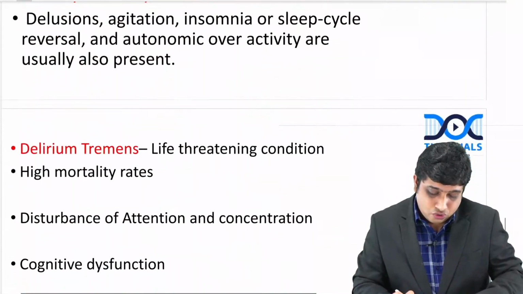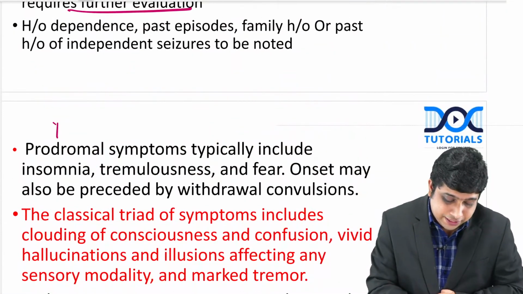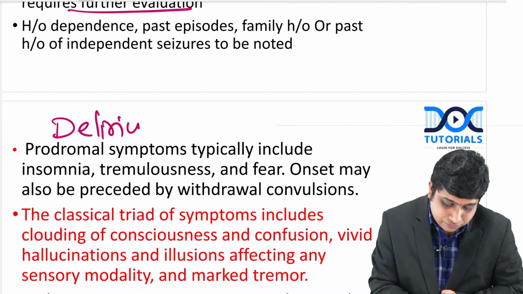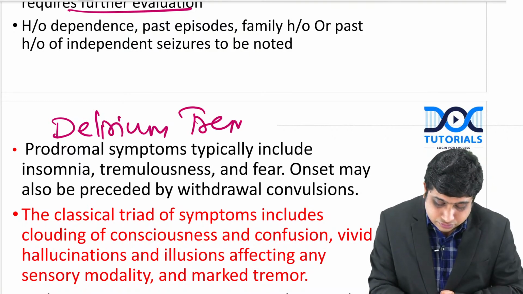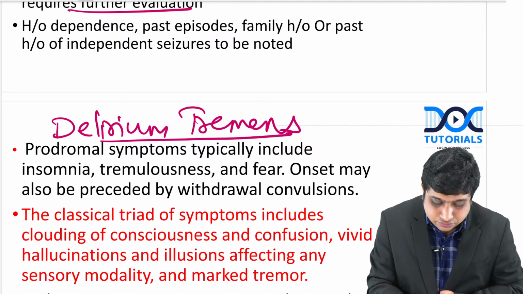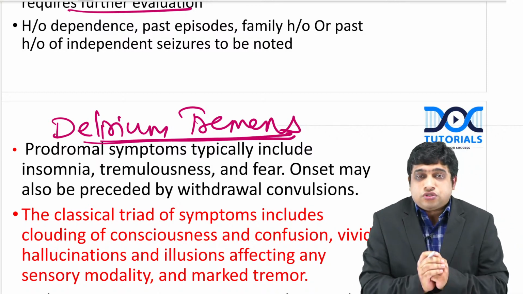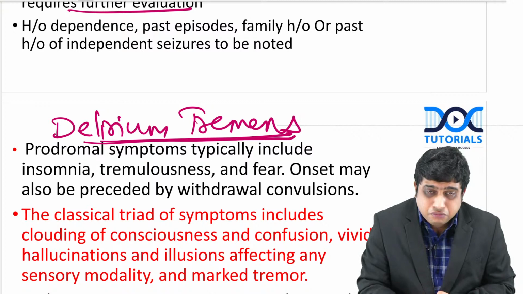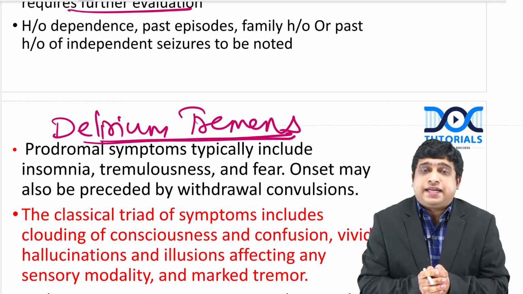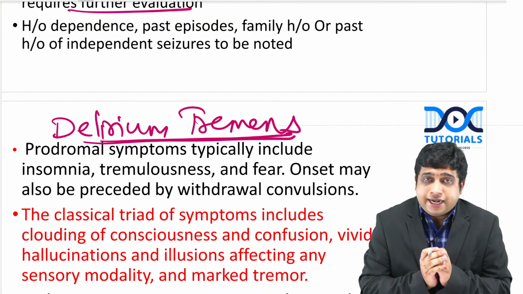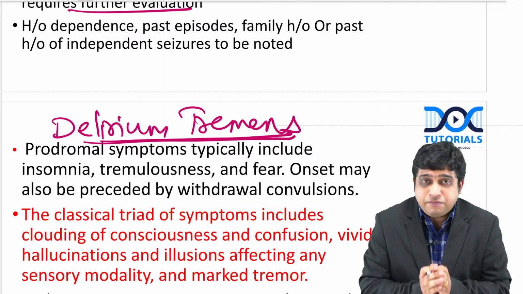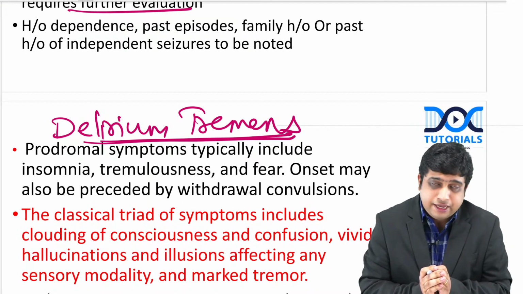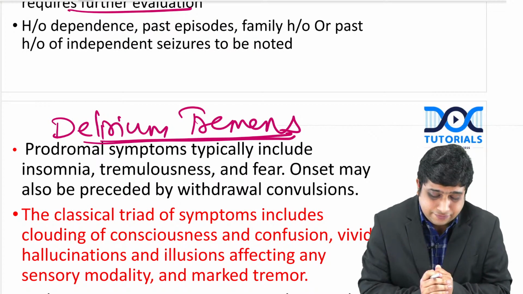And now comes delirium tremens. So this is one of the most important things you should know for exams, also in practical life, because this is a condition you should anticipate. They can cause high mortality in this individual and need urgent interventions.